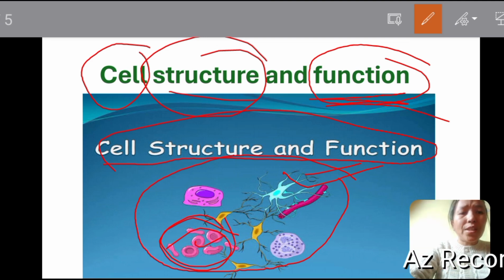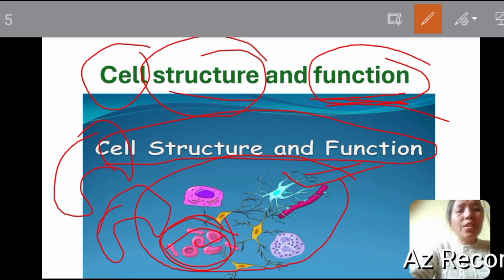Its shape is not fixed, it keeps on changing, and this shape definitely helps the WBC to do its function, that is, to fight germs and unwanted particles that enter our body. And similarly, we have muscle cells, which are generally elongated and thin in structure, and this structure helps the muscle cells to do their function, that is, contraction and relaxation. So there are many cells of different shapes, and that shape depends on their function.